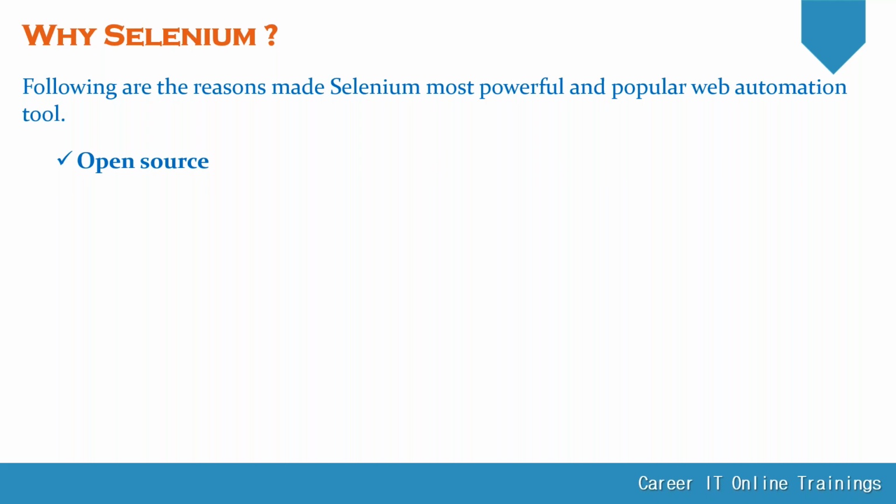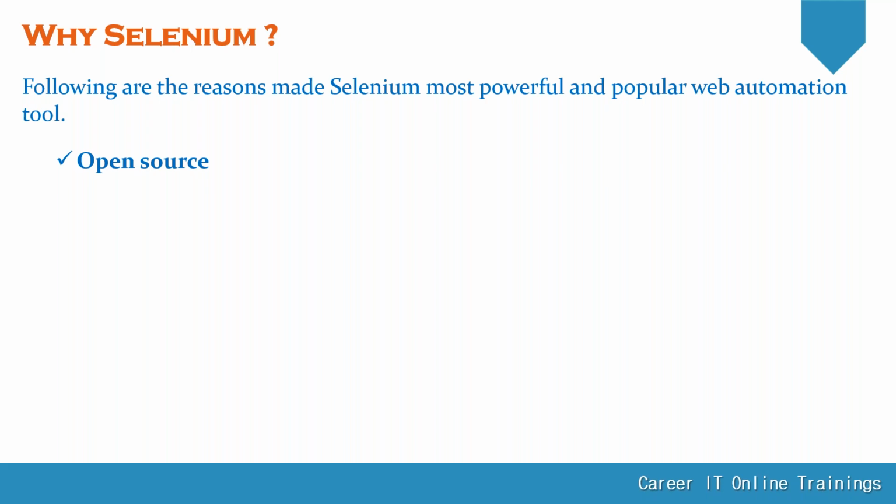Okay, we are saying it's an open source tool, that's why we are selecting it. But many open source tools are there in the market. Why are we not selecting some other? Why do we need to select only Selenium? Yes, many tools are there in the market. Even Protractor is also a free tool. Even Nightwatch is also a free tool. Some other tools, Katalon Studio. So many tools are there. Then why are we supposed to select Selenium only?